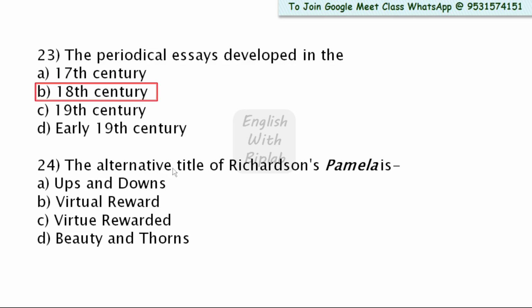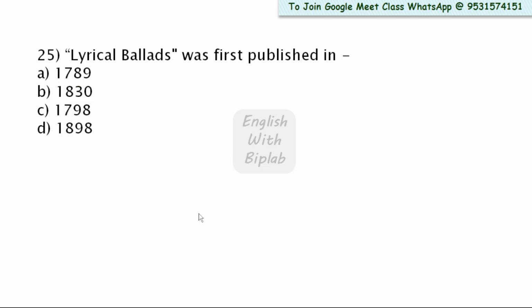The alternative title of Richardson's Pamela is: Ups and Downs, Virtue Rewarded, Beauty and Thorns. Here the right answer is Virtue Rewarded. Option C is the right answer here. So let's proceed to the next question, or the last question for today.